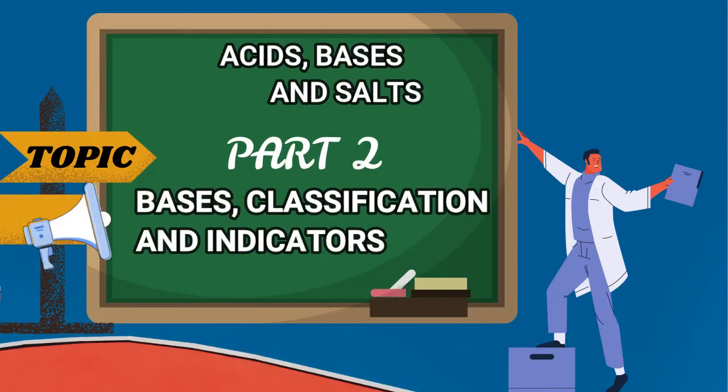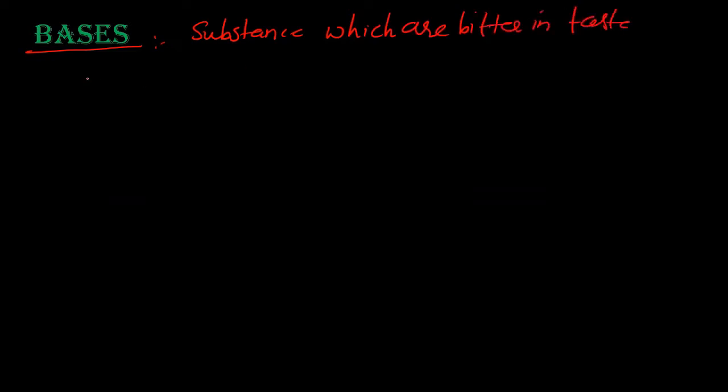Yesterday we learned about acids. Today we'll learn about bases, its classification and indicators. What are bases? Bases are substances which are bitter in taste and slippery to touch. If we are touching it, we'll feel slippery.